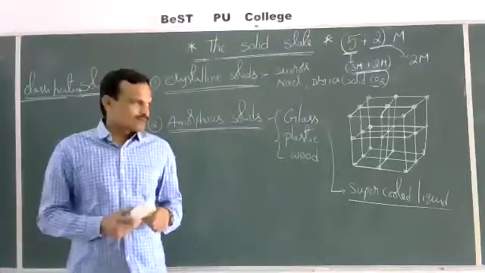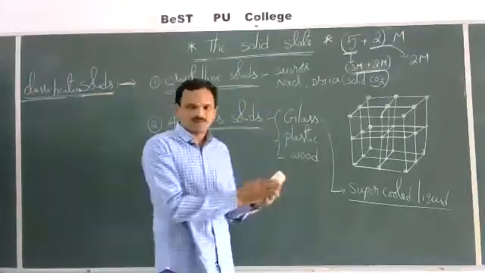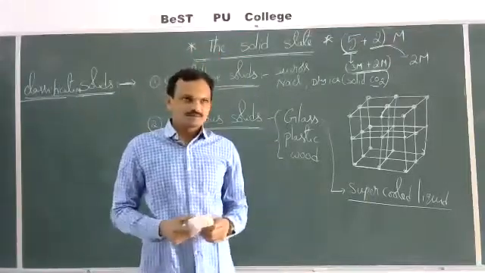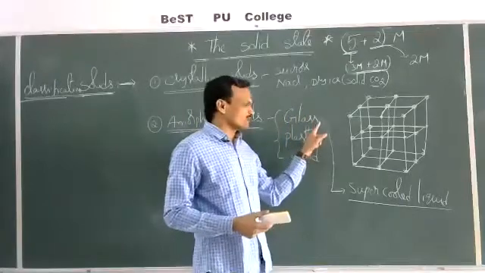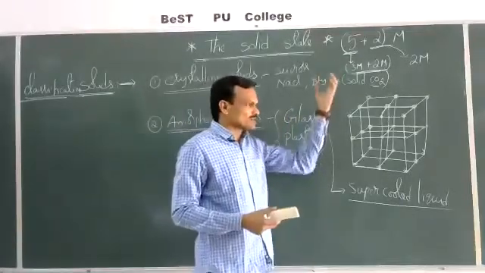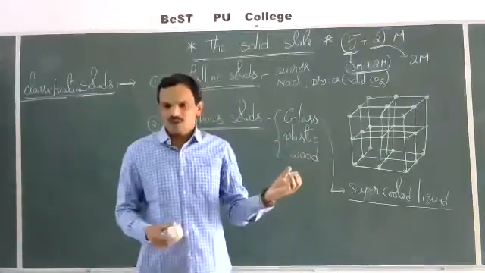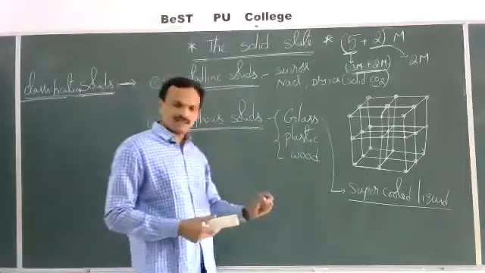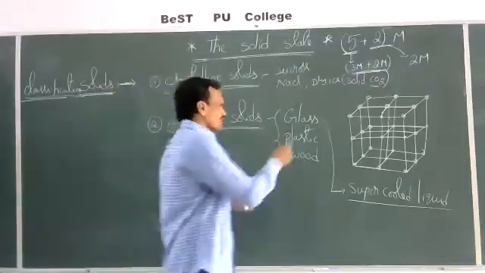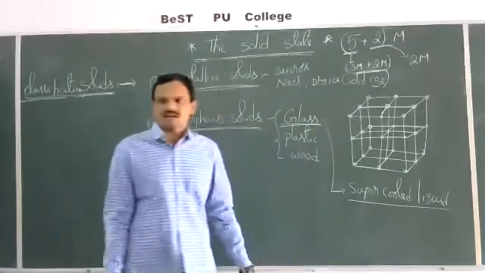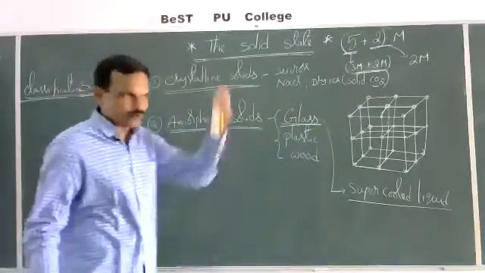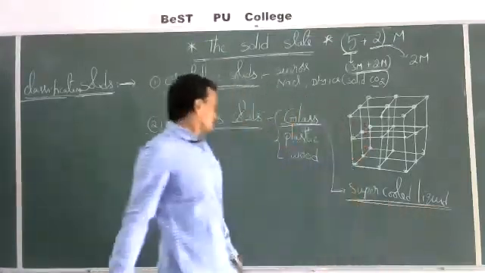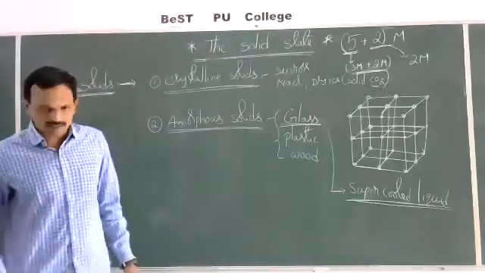The reason is that when the glass is allowed to stand for a long time, the glass flows down slowly. That means glass has a fluid property. It flows down slowly after a long time. Then the thickness at the top decreases and the thickness at the bottom slightly increases. So glass is not a true solid, it has a fluid property. It flows down. That's why glass is considered a supercooled liquid, not a solid.